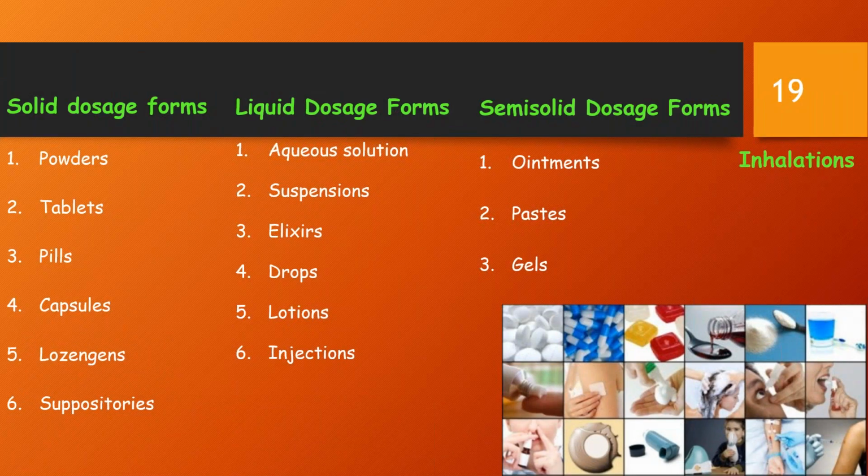The important dosage forms are the solid dosage form, liquid, semi-solid, and inhalation form. In the powder form, the drug is in a dry and finely pulverized state. If the drug is for oral administration, each dose has to be wrapped separately or packed in sachets.